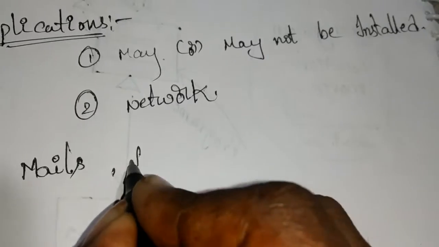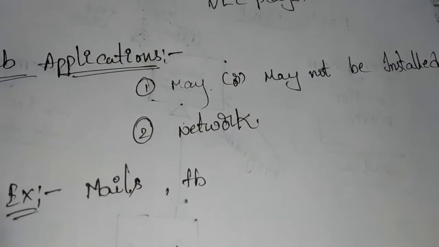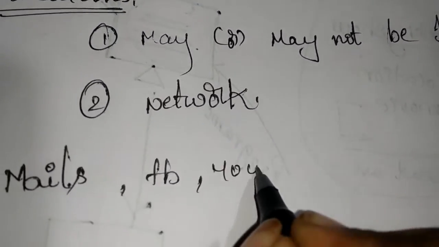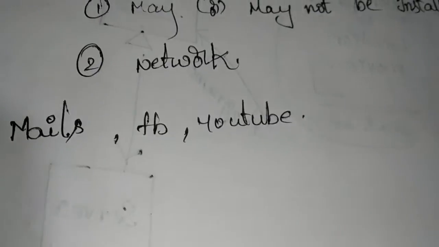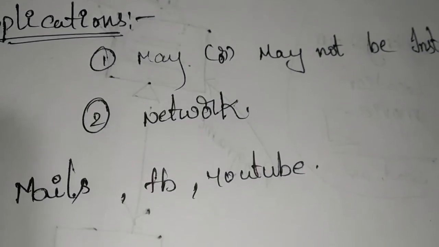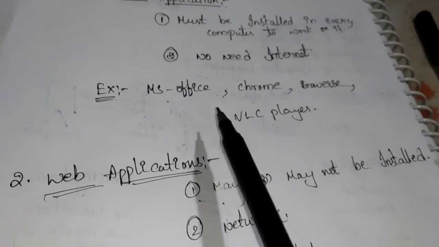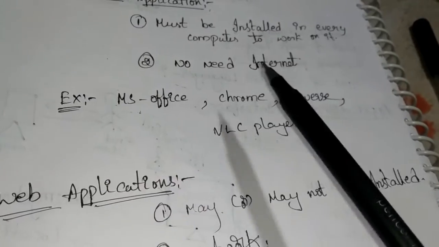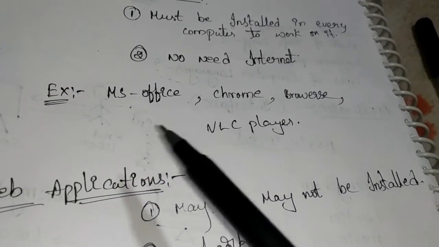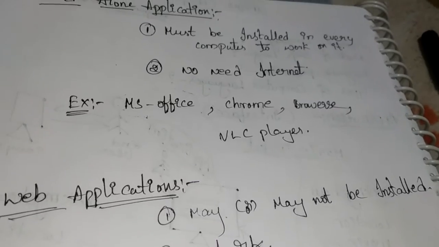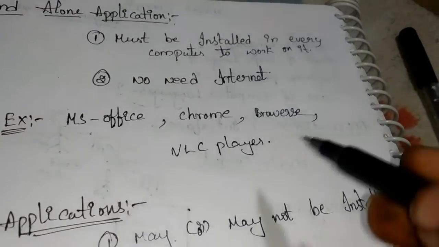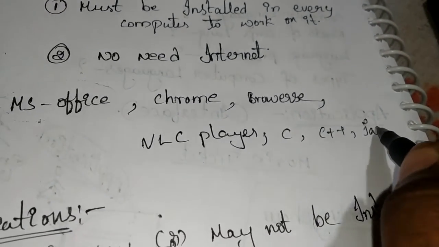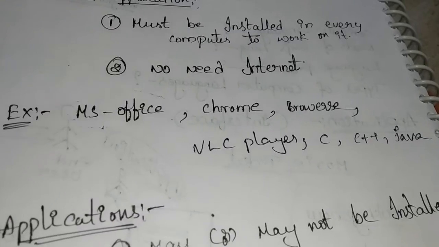So mails and FB, all these come under web applications. YouTube is also one example of a web application. We have seen some standalone application examples, right? MS Office is one standalone application. Chrome and other browsers and VLC player all come under standalone applications, right? In the same way, C, C++, Java are also standalone applications.